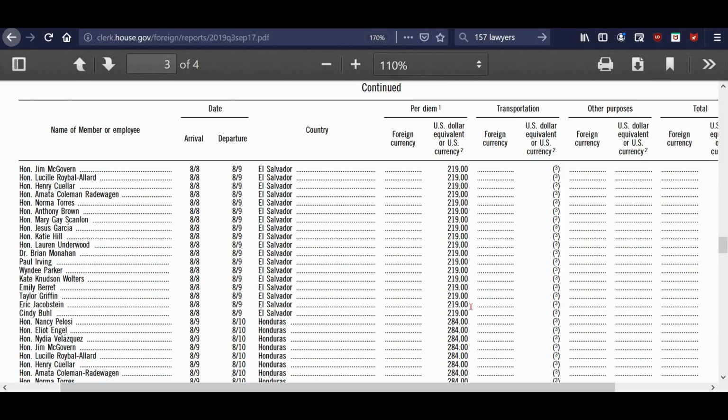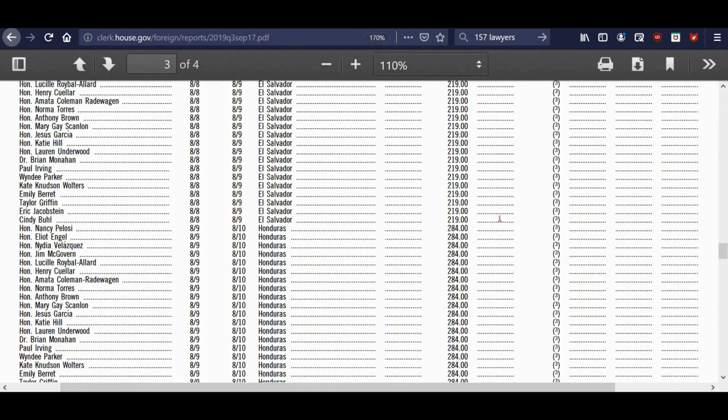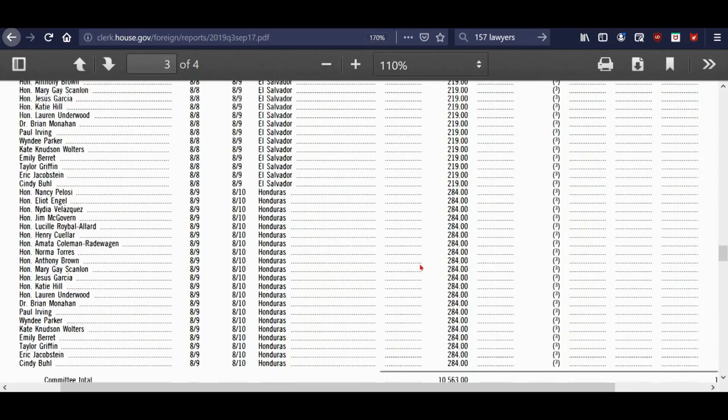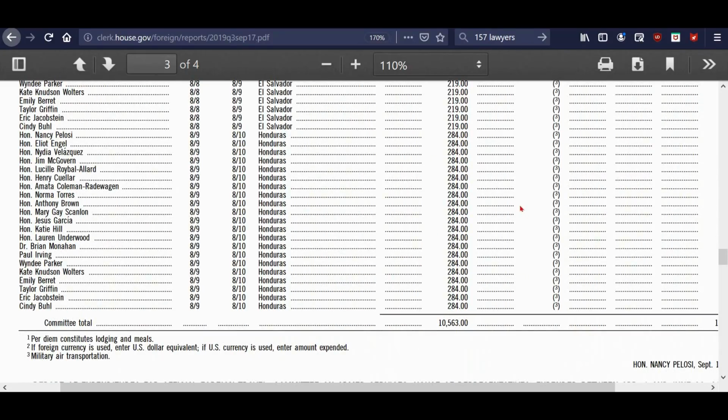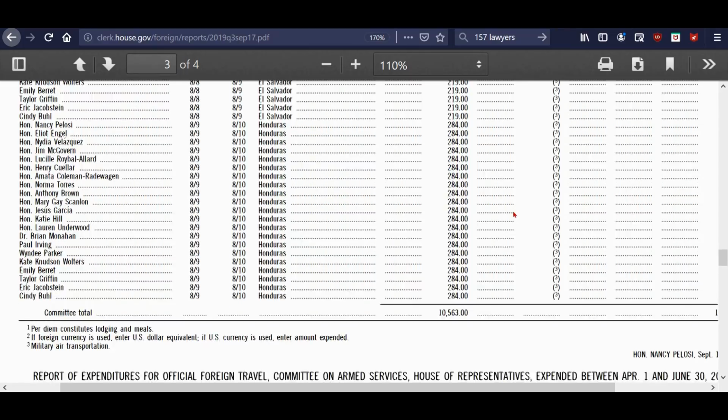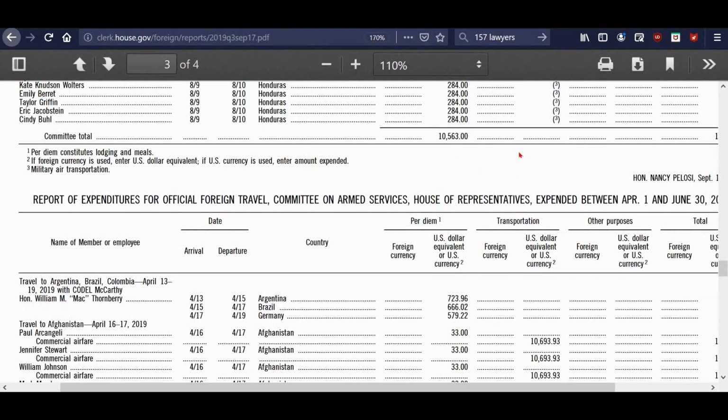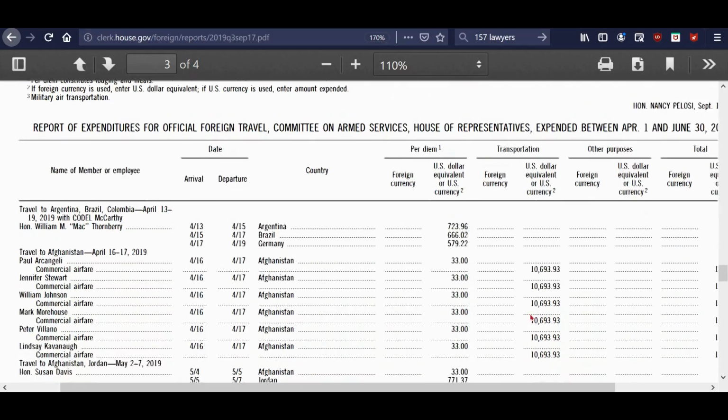And it was to El Salvador here, and then to Honduras, a little bit more, $284, which even $284, I could still understand that. That's more reasonable. But almost $1,000 a day to wander around Ghana kind of makes me wonder. Anyway, so yeah, that cost us $10,000 for that.